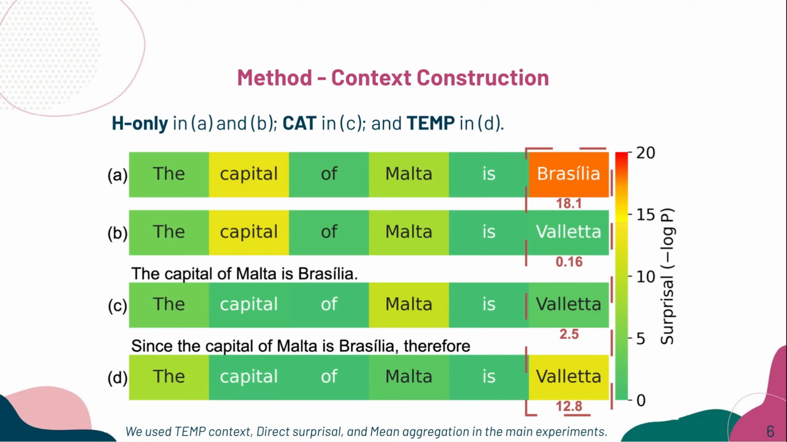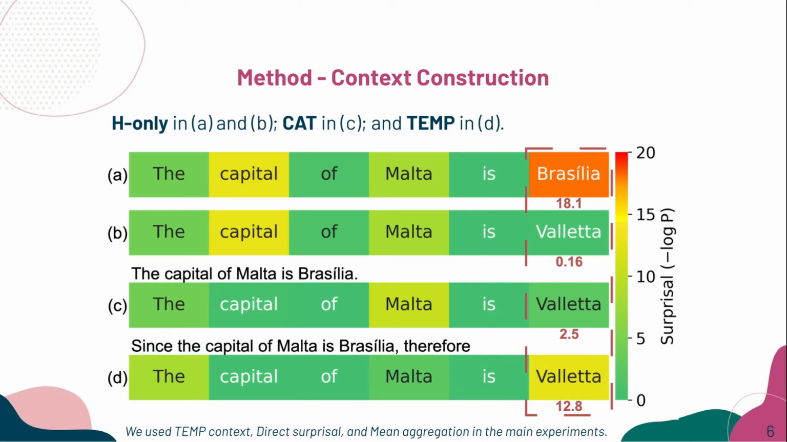In C, we switch to the cat setting. Here, we place the false premise before the true hypothesis. Now, the surprisal of Valletta goes up because it conflicts with the previous context. In D, we use the temp setting with a causal template, since, therefore. This makes the relationship more direct, and the surprisal of Valletta becomes even higher.